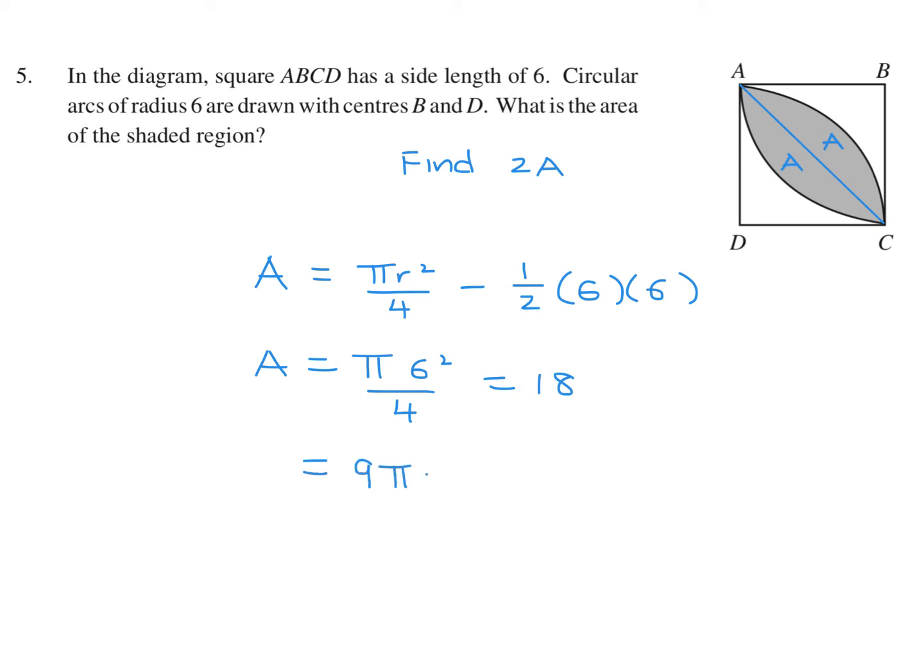9 pi minus 18. Now, be careful here. We have to find 2A. So don't just leave it at that. Therefore, 2A would be 18 pi minus 36. And that is the area of the shaded region.